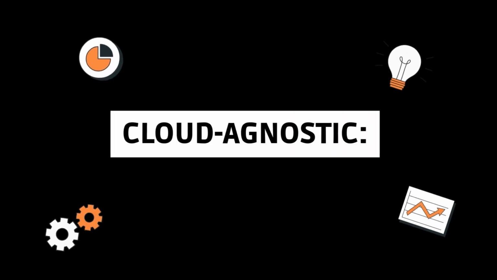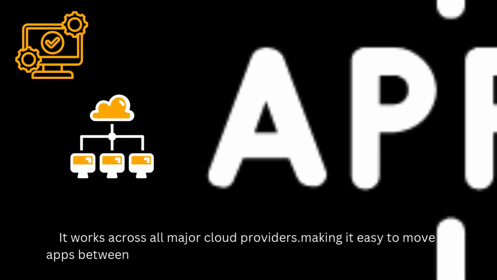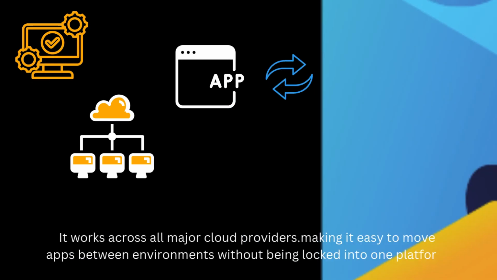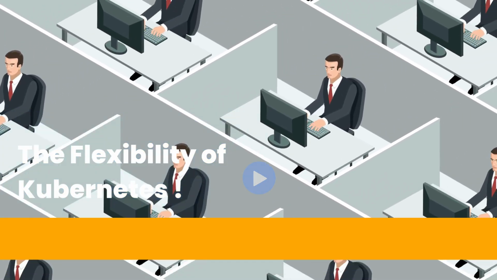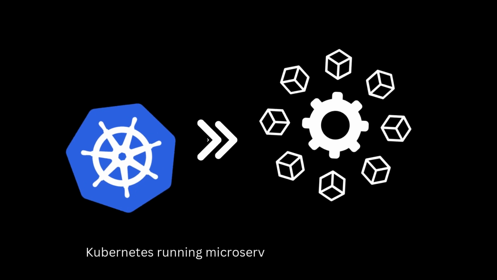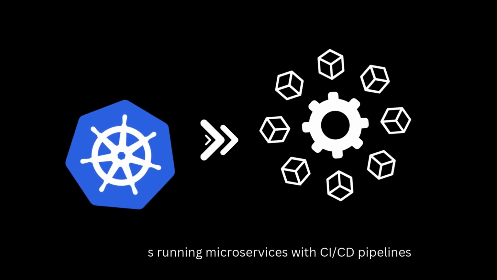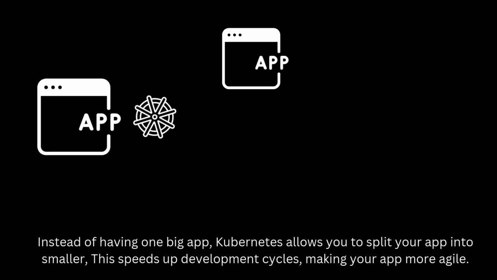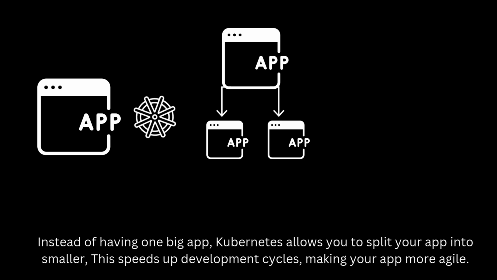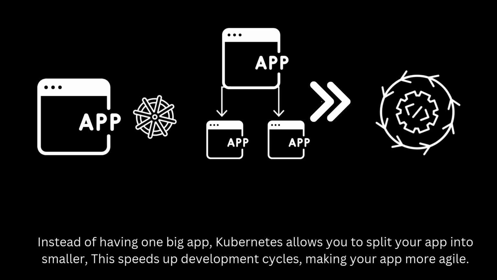Cloud agnostic. It works across all major cloud providers, making it easy to move apps between environments without being locked into one platform. The flexibility of Kubernetes. Kubernetes running microservices with CI/CD pipelines. Instead of having one big app, Kubernetes allows you to split your app into smaller services. This speeds up development cycles, making your app more agile.